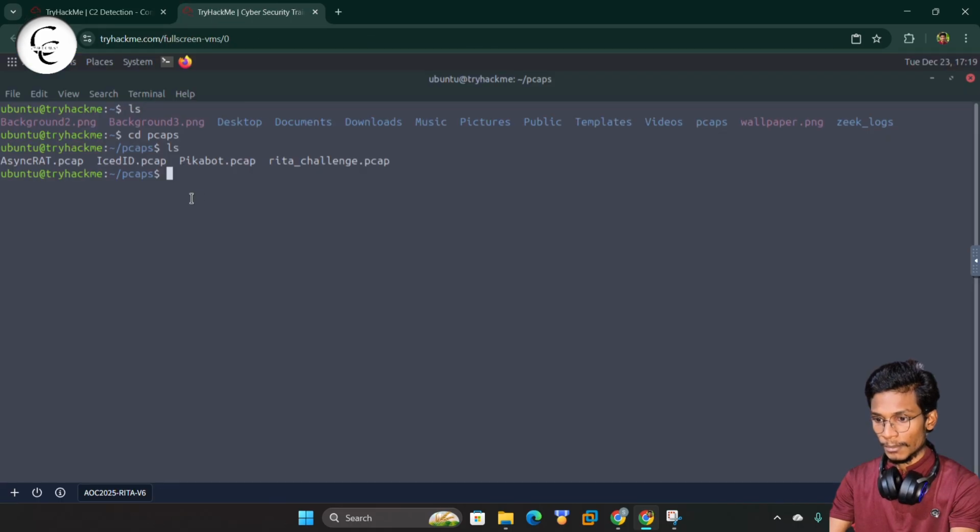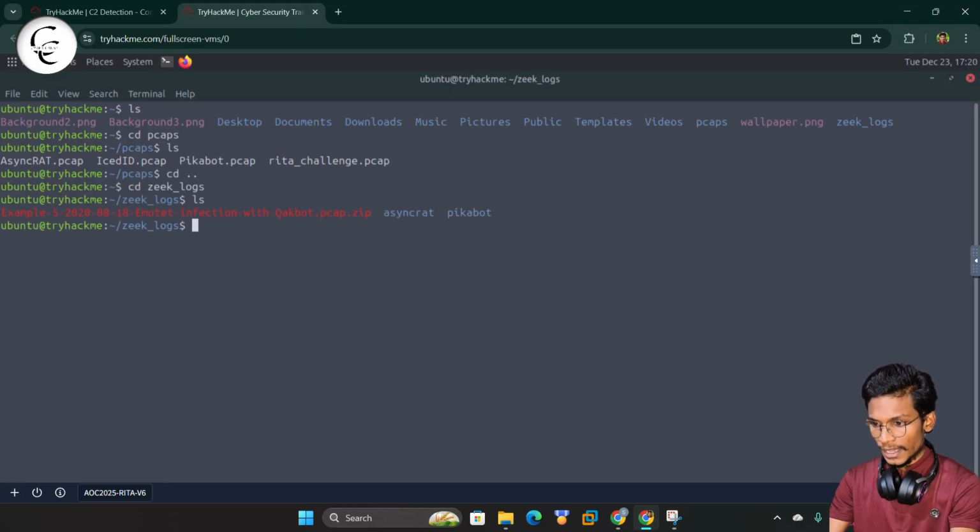Now we can come back from the PCAP and we can simply move inside the Zeek log. So we will use the cd and we will give an ls here. So guys, here you can see we have some of the files inside this Zeek log.